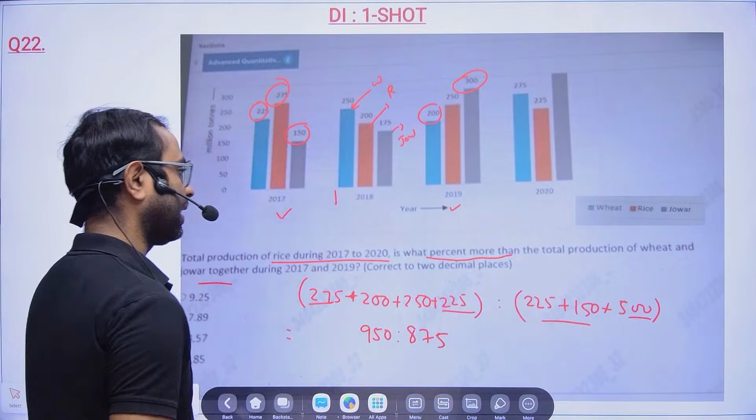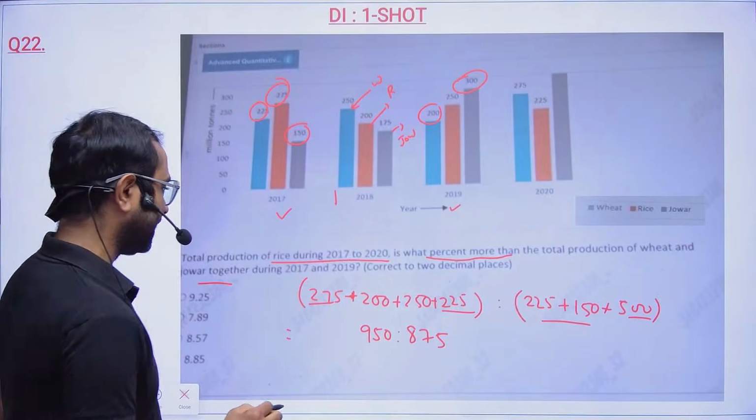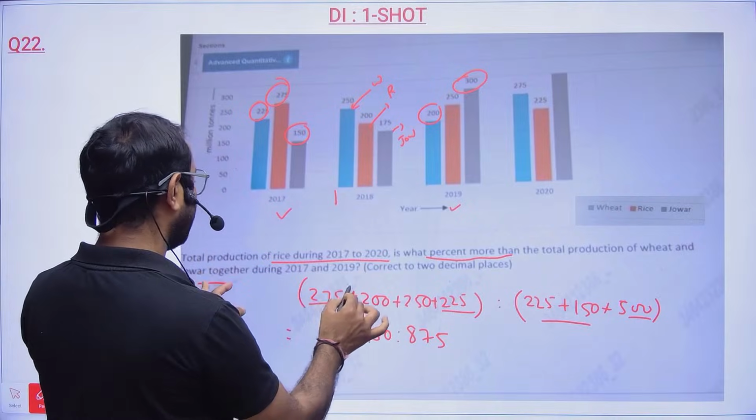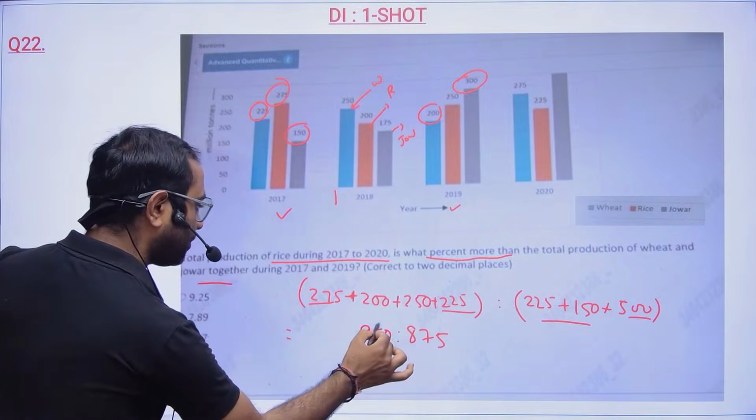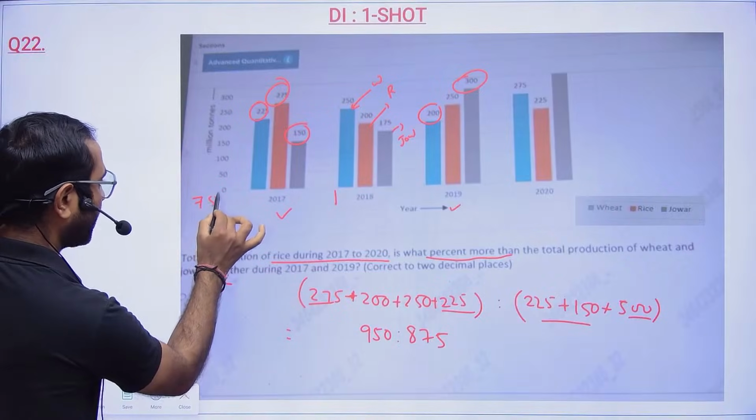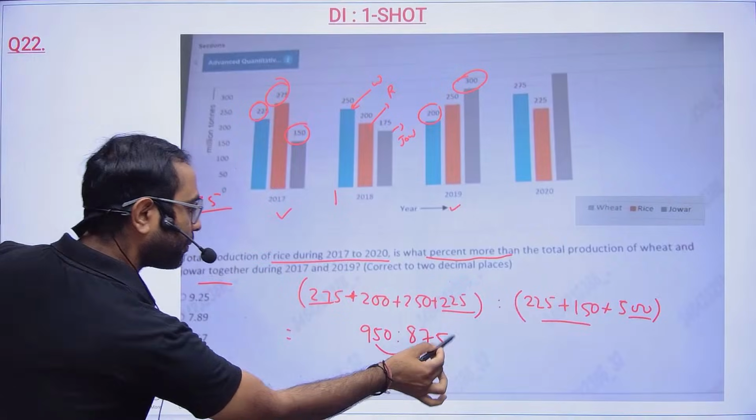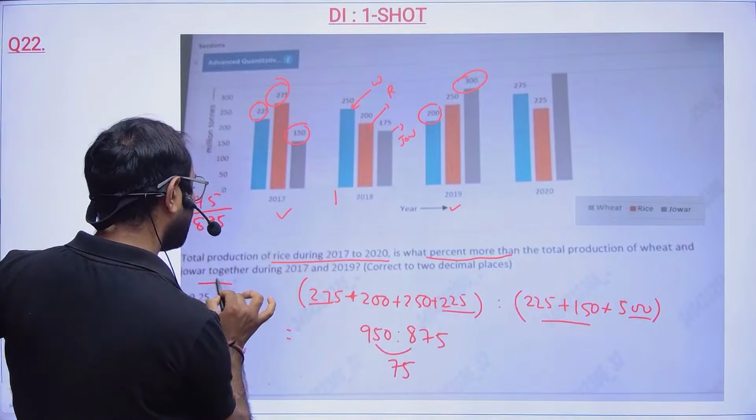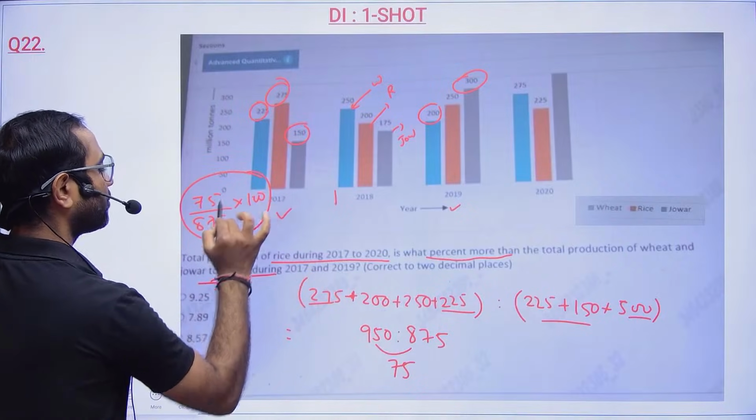Now what they are telling, my dear friends? See, they are telling that the total production of rice is what percentage more than the total production of wheat and jowar. So what I will do, you can do from here, like 75. So what is the difference? 75, and then it is getting compared with whom? 875. It is getting compared with wheat and jowar, and then you can multiply by 100, correct? So this you can do.